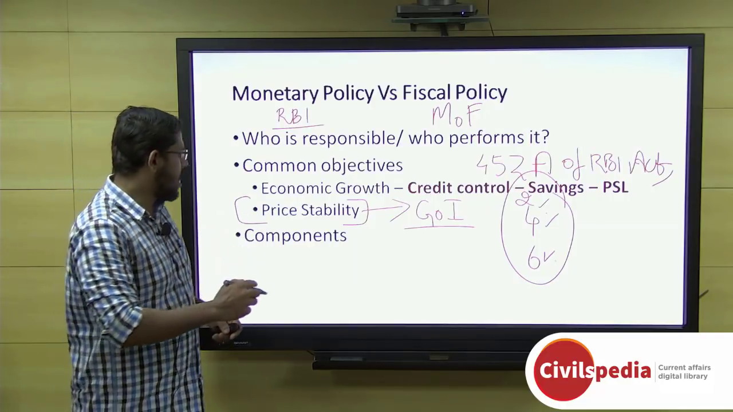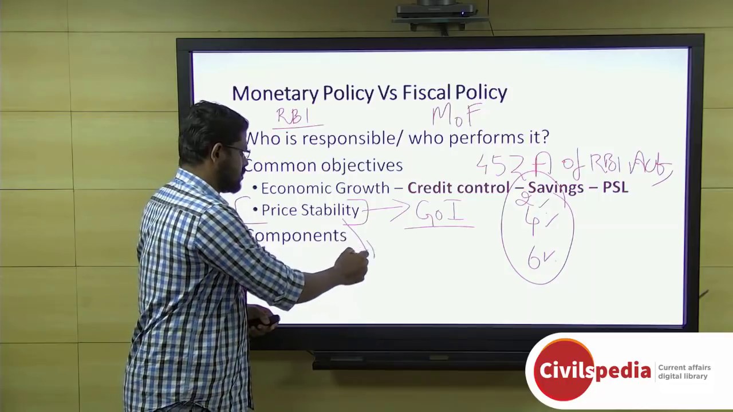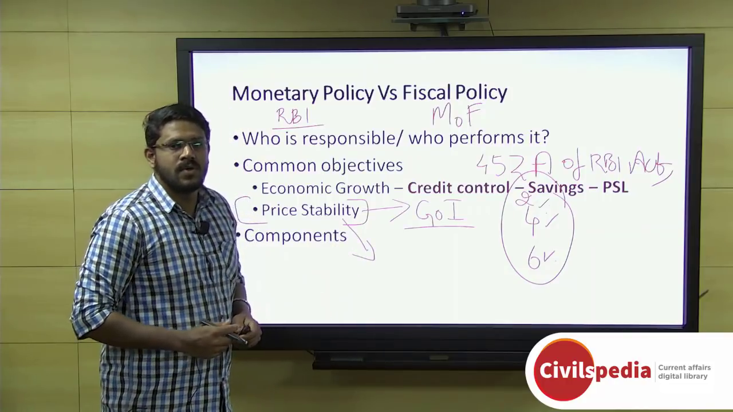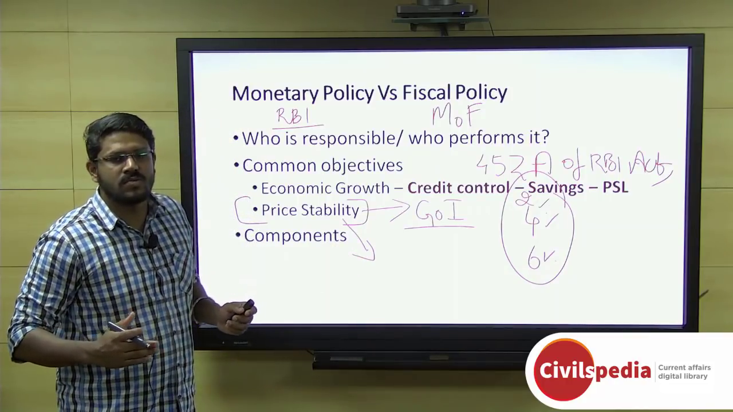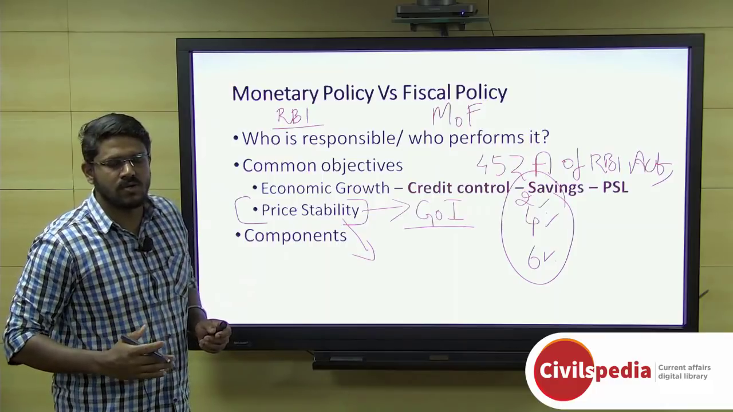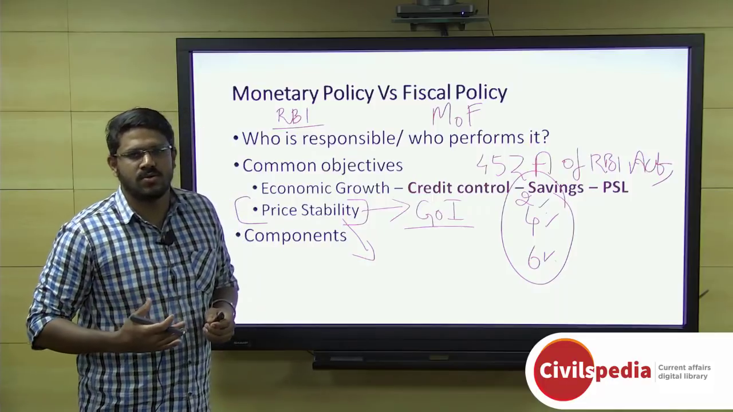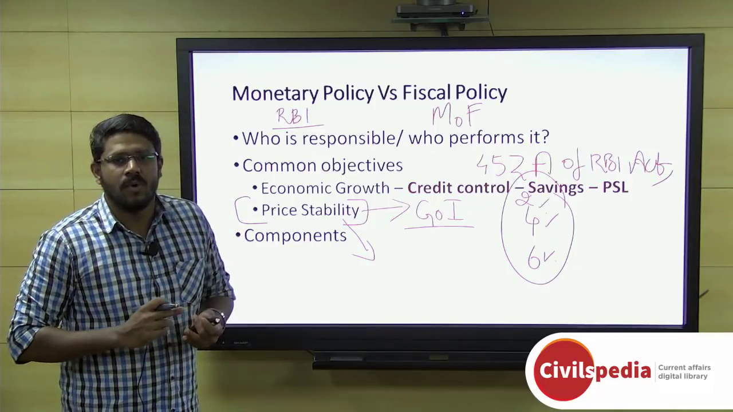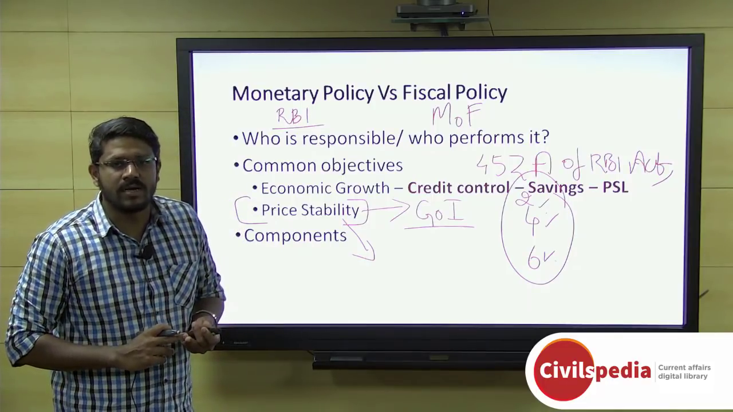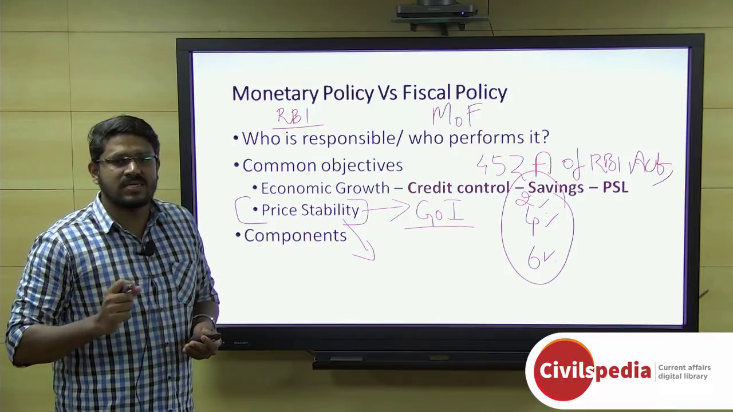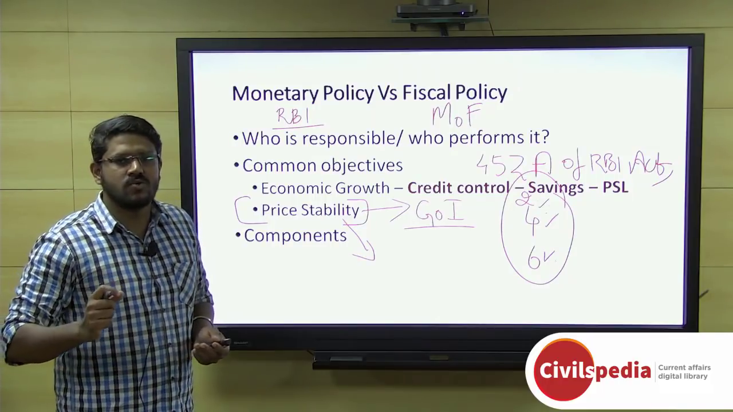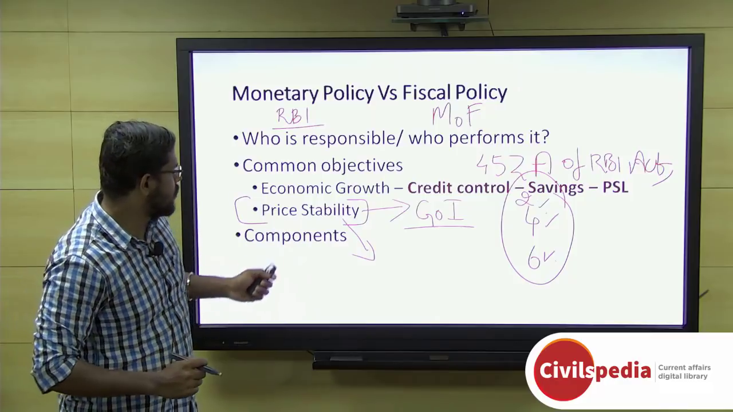And coming to how the RBI, through its measures, achieves price stability, it can carry out this process of price stability or inflation control through adjusting or revising various rates, like bank rate, policy rate, repo rate, reverse repo rate, cash reserve ratio, statutory liquidity ratio, and also open market operations.